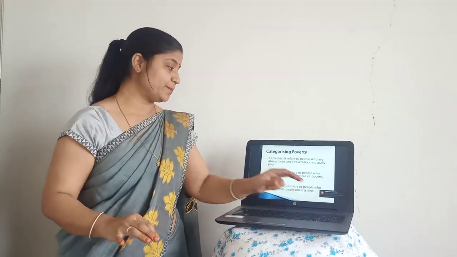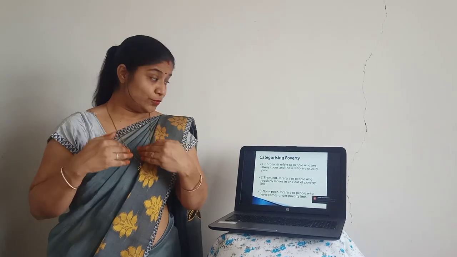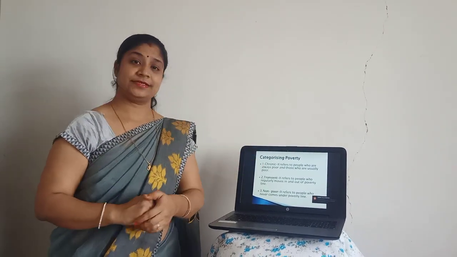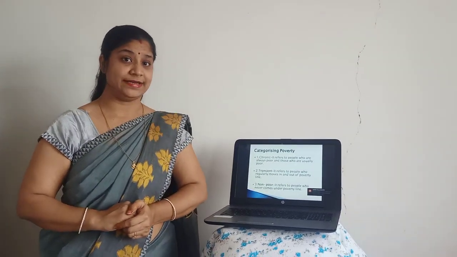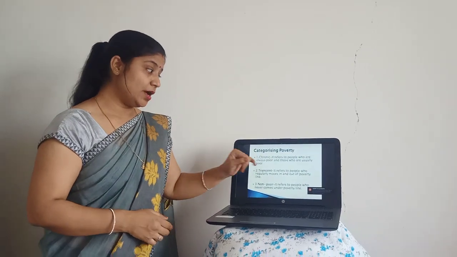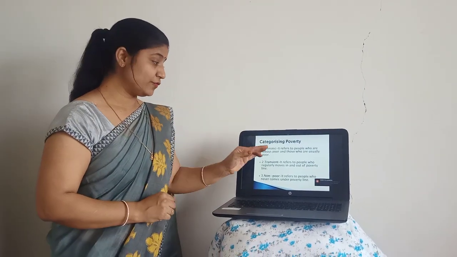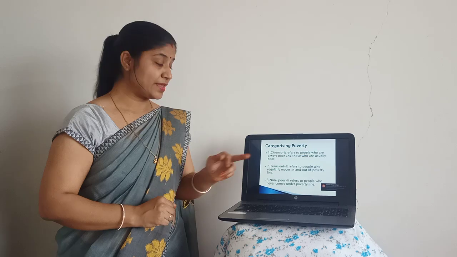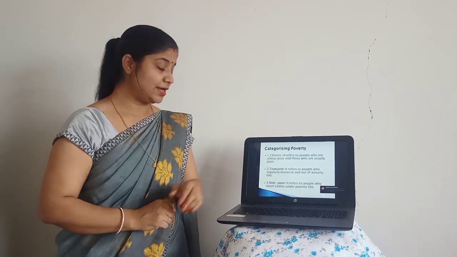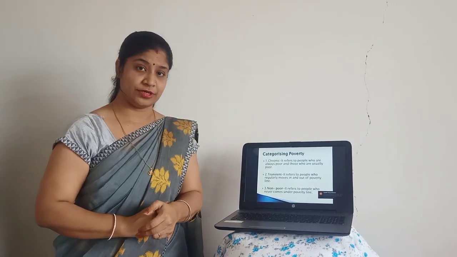non-poor. Now, there are certain categories even in poverty, how it is decided, the categories by the government. There are three categories. The first one is chronic, second one is transit, and the third one is non-poor.